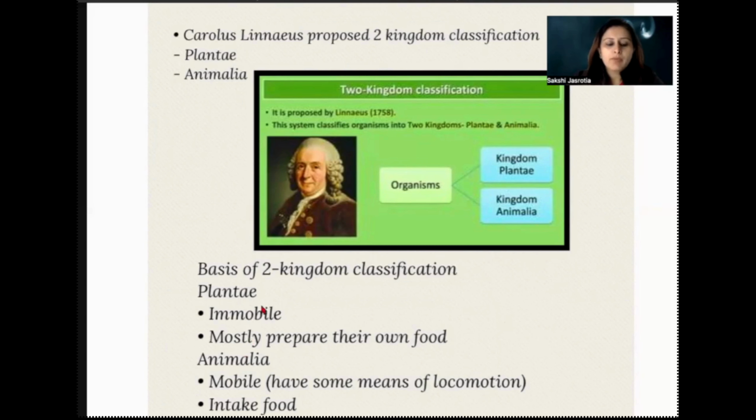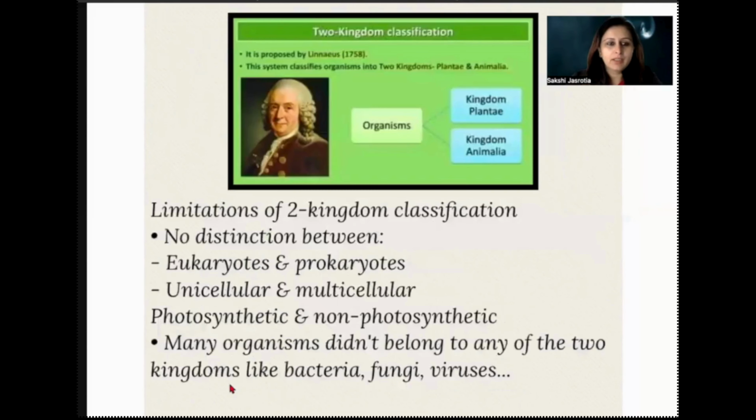In Plantae, he put those organisms that were not mobile, that could not move from one place to another, and also prepared their own food, right? In the Animalia kingdom, he put those that could locomote from one place to another, and were able to feed on other organisms for their food intake, right? But again, there were a lot of limitations in this theory as well.